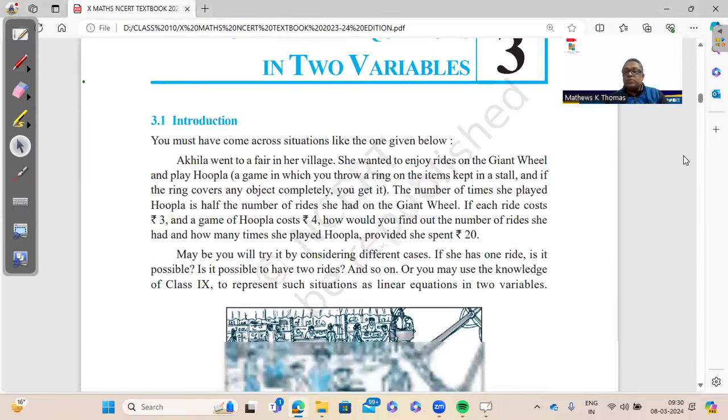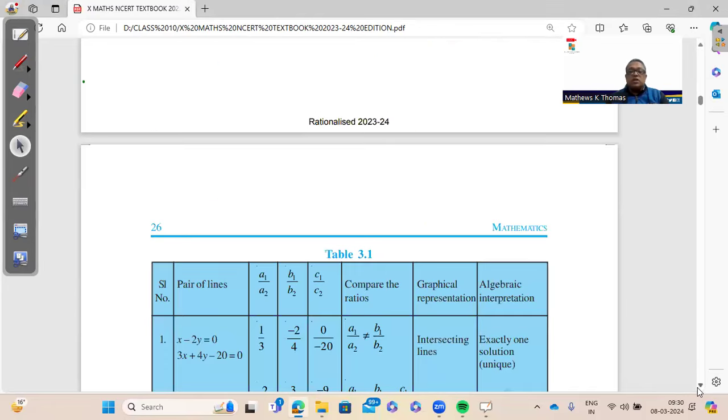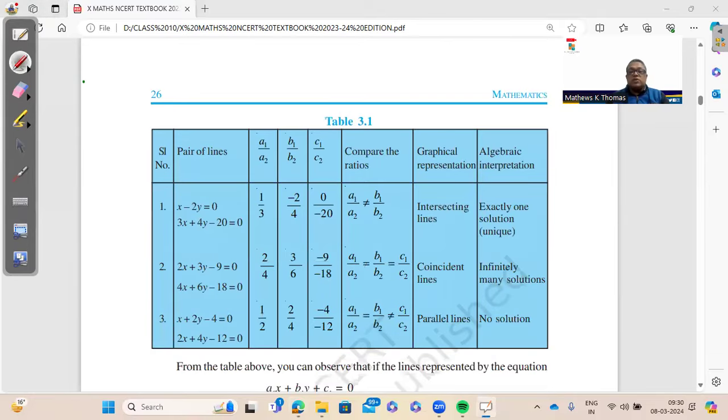Then we come to chapter 3. That is linear equations. Now, in linear equations, the conditions are very important. Kindly go through these conditions in table 3.1. If a1 by a2, b1 by b2, and c1 by c2 are compared, if a1 by a2 is not equal to b1 by b2, it is intersecting lines. And when we draw the graph of this, it's going to be intersecting lines, and this is called unique solution.